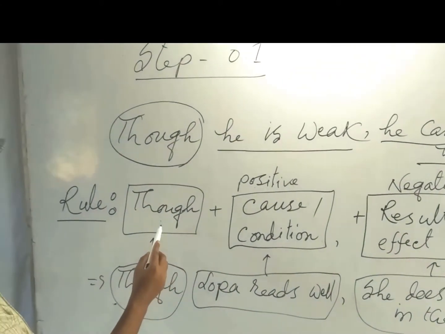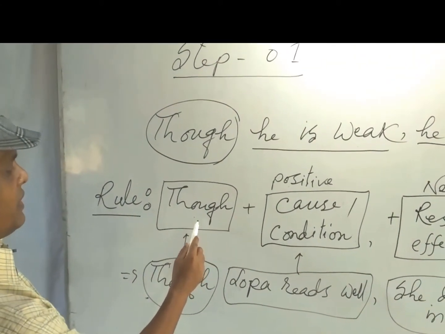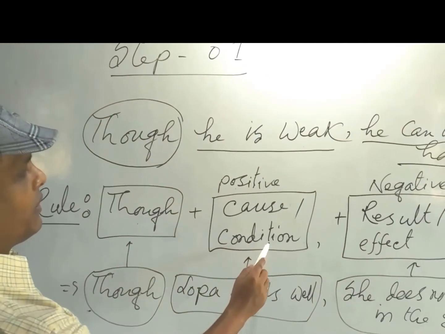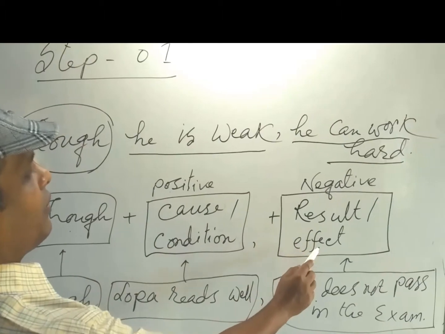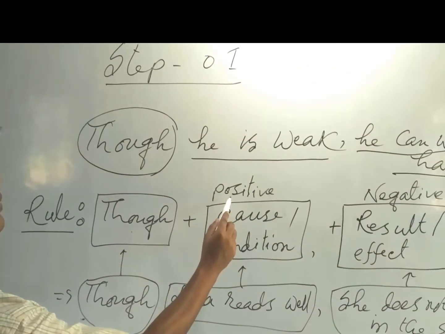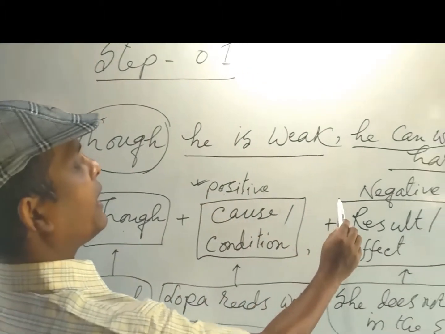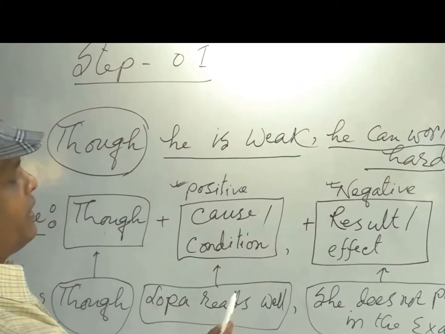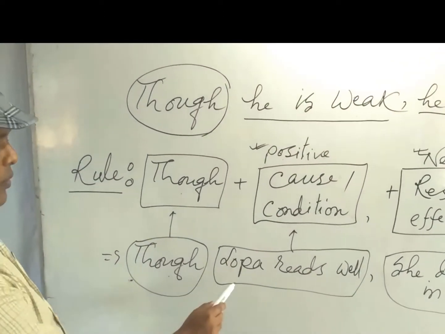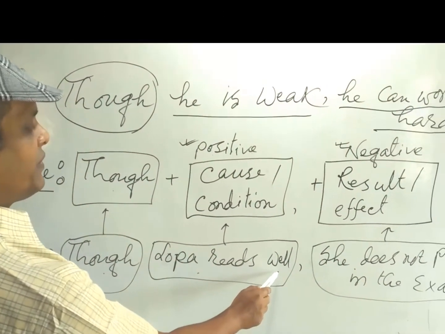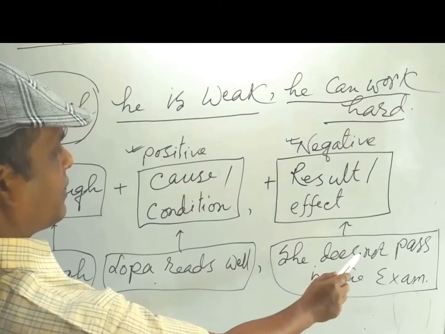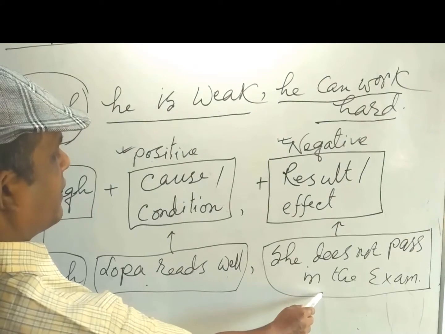So again, the structural pattern: though plus cause or condition plus result or effect. Notable fact is that when the cause or condition would be positive, the result would be negative. Another example: though Lopa reads well, she does not pass in the exam.